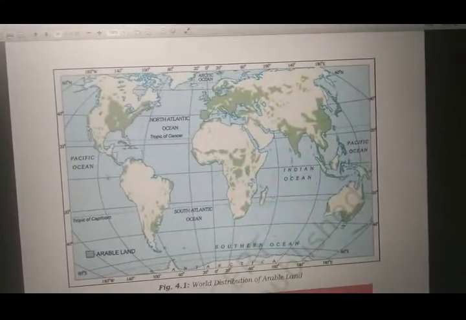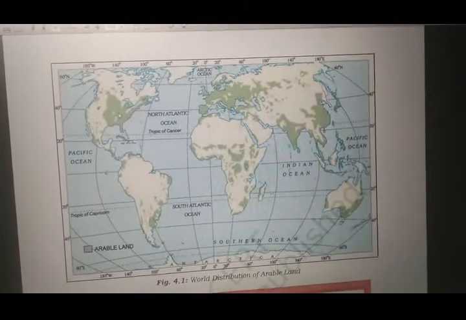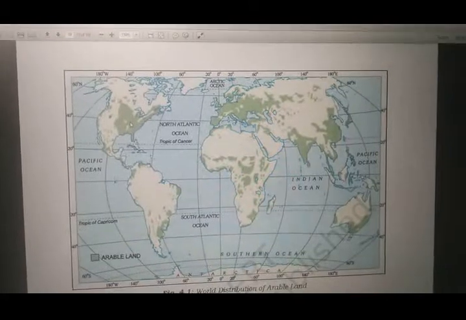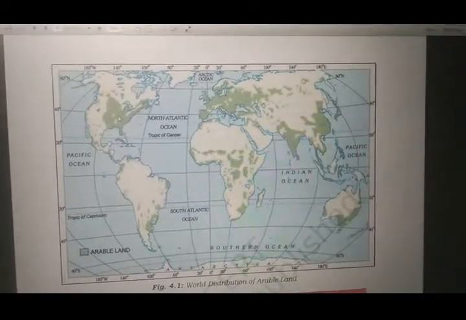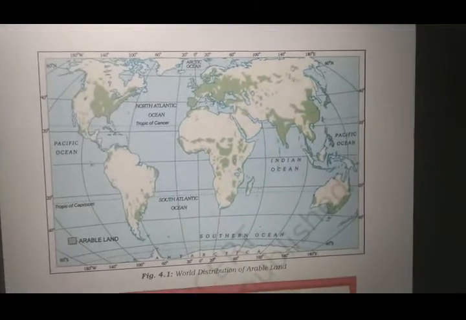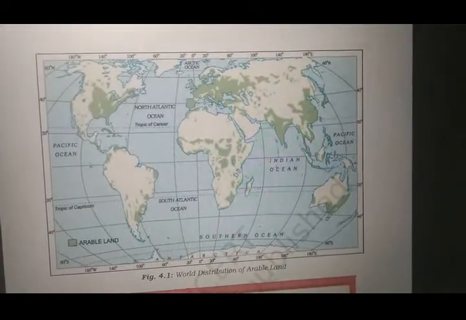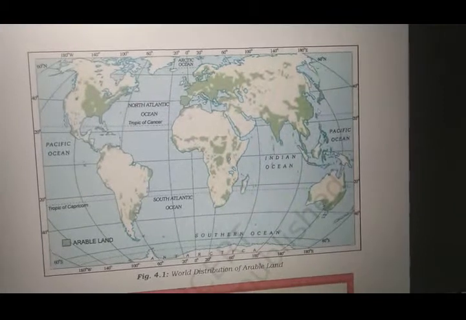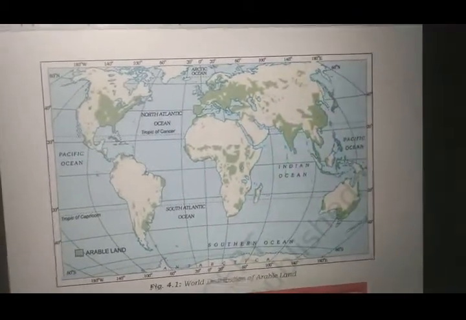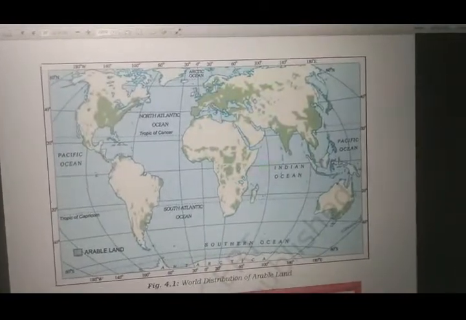In our entire country you can see that here is the green part. That means this is arable land. Arable land means the land which is suitable for the growth of crops. This part of the land is suitable for the growth of crops, even this section and a few places here and there. So all of these places in the world are suitable for the growth of crops.